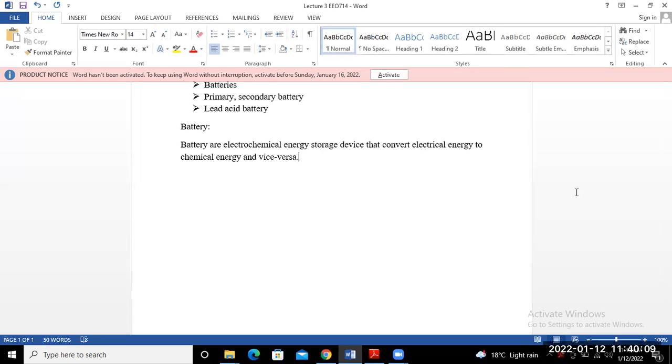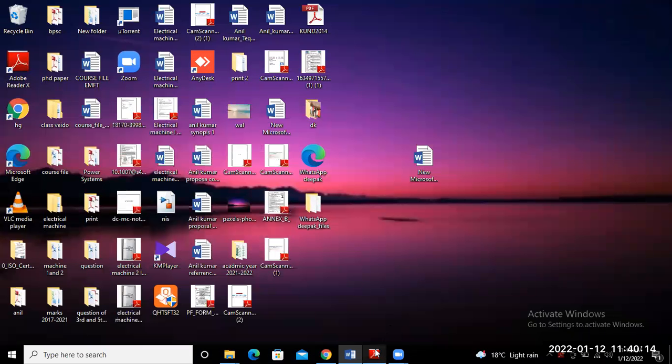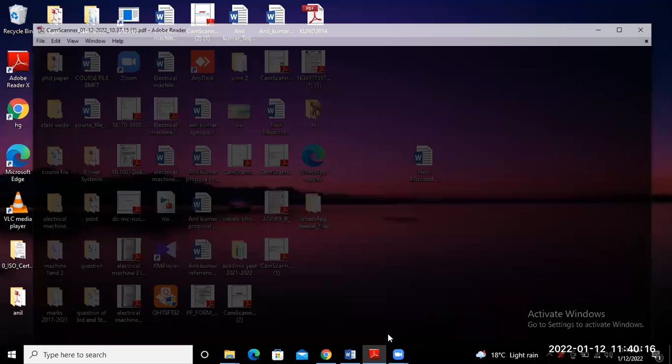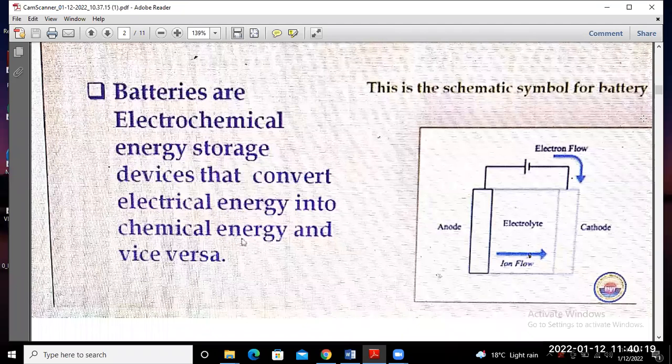So the schematic diagram symbol of the battery is just like this one. This is the schematic symbol of the battery. That means one anode and one cathode is required. All these things are placed in the electrolyte, and this is the direction of flow of electrons this way, and this one is the flow of ions.